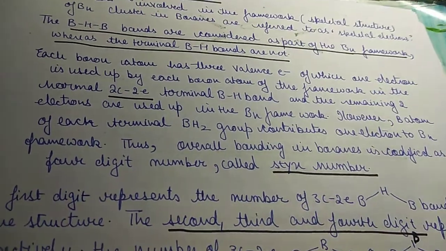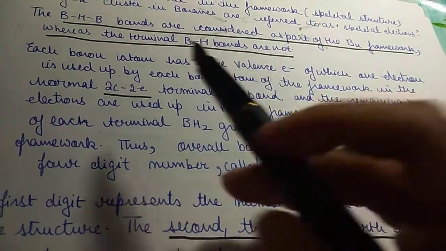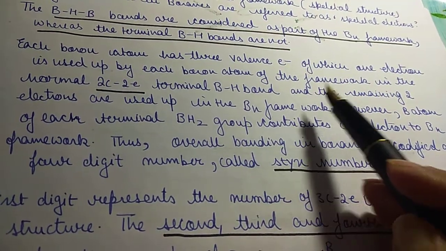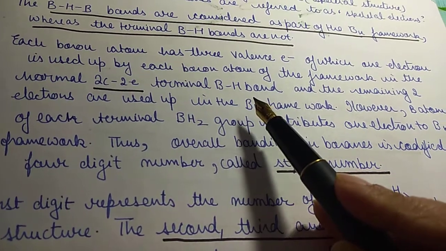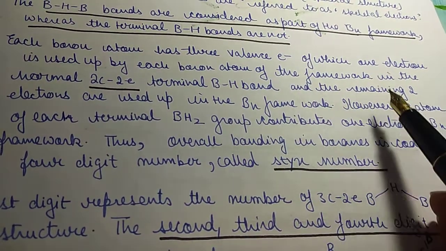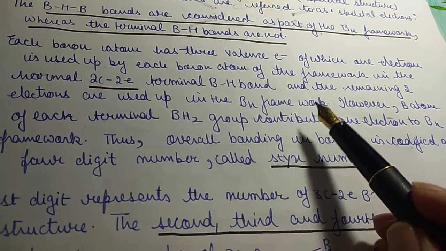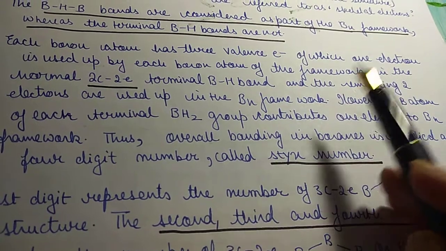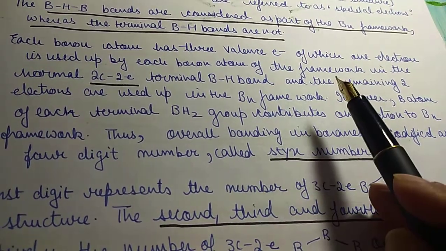Now each boron atom has 3 valence electrons, of which 1 electron is used up by each boron atom of the framework in the normal 2-center 2-electron terminal BH bond, and the remaining 2 electrons are used up in the BN framework. Obviously we know that the configuration of boron is 1s2, 2s2, 2p1.